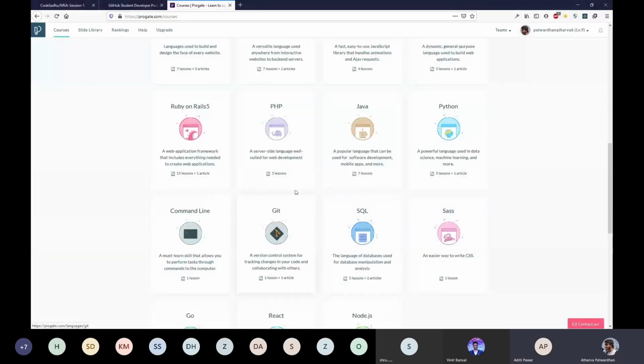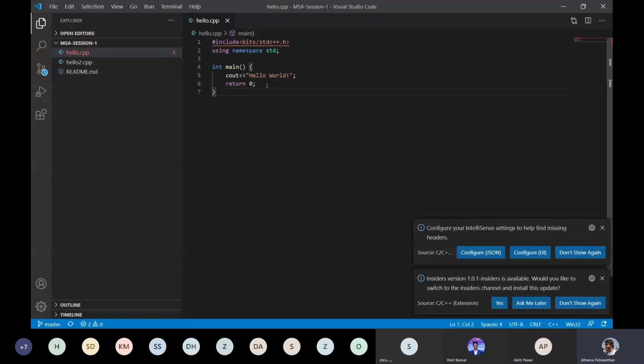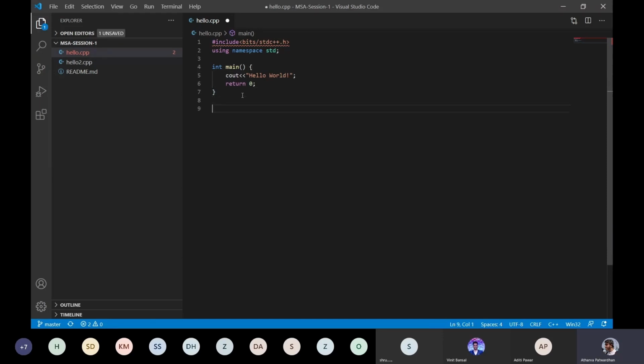Okay. So let's say this is my original code, right? And let's say Aditi changed the main function content somehow, like if she created another main function like this in her version of the repository, and she added something.